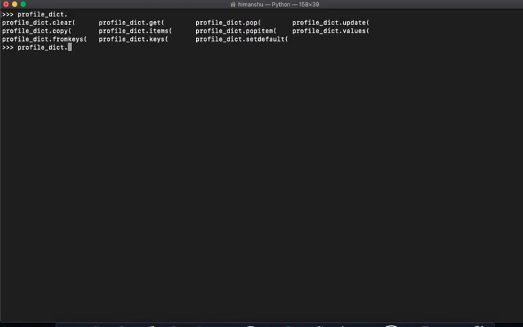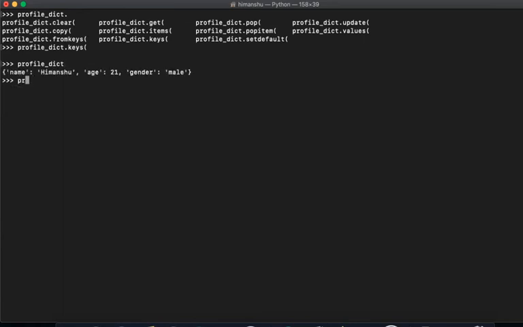Okay, now going back to here. We'll check out what profile underscore dict dot keys does. Let's print our dictionary out first.